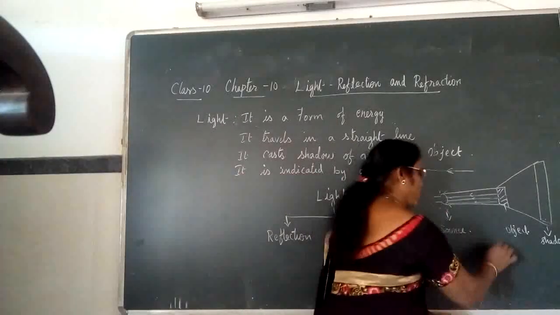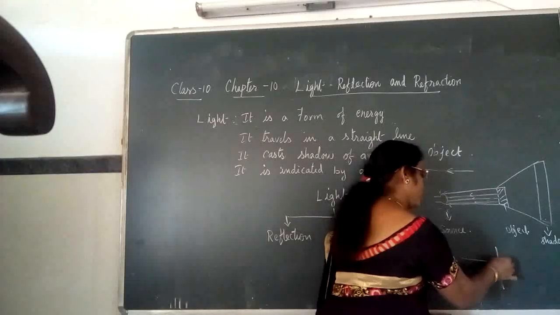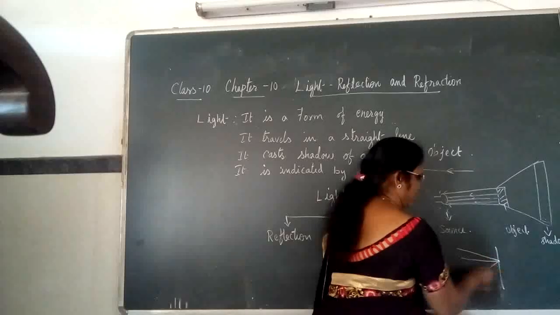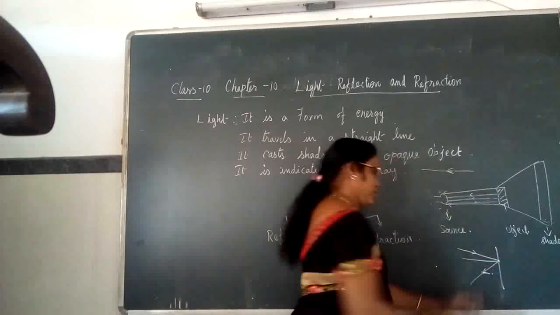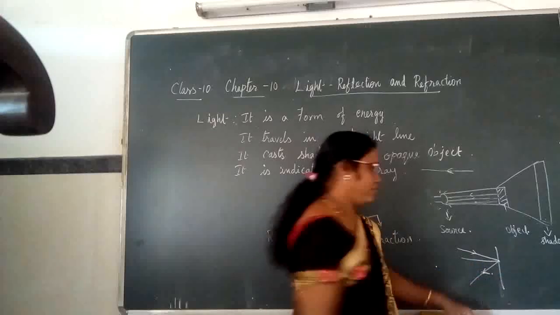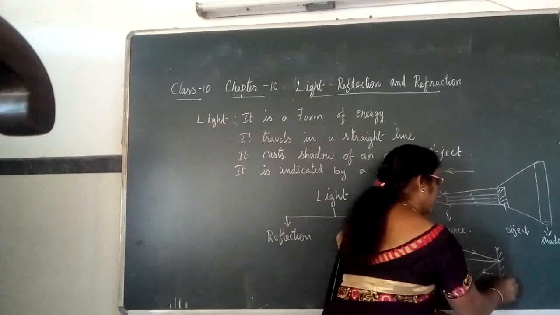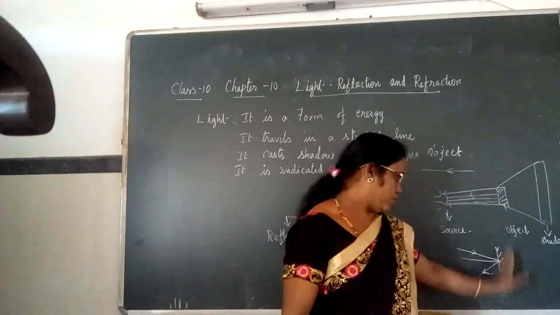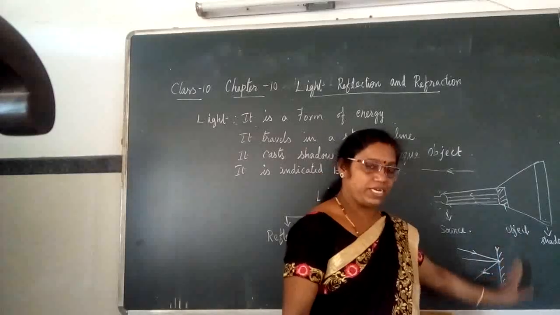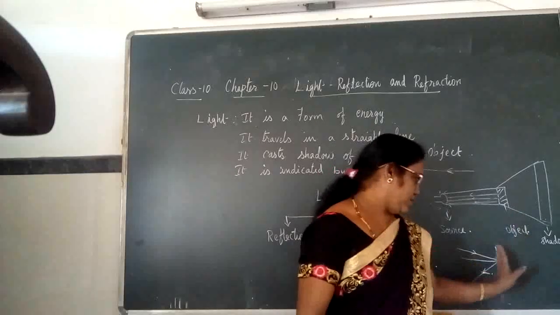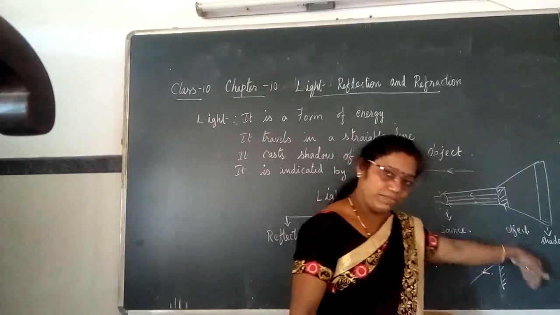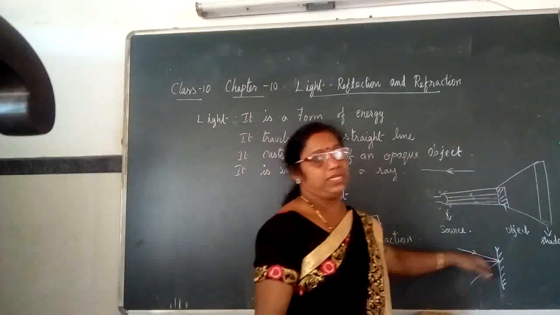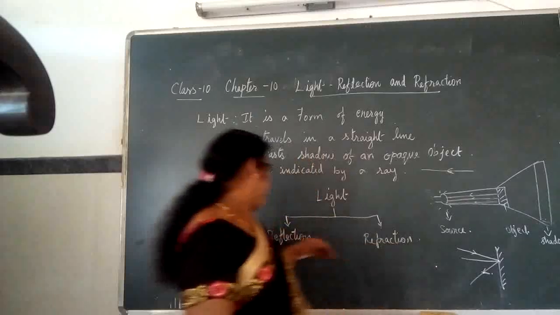When the light ray falls on a smooth surface and cannot enter through the medium to the other side, it gets bounced back. This is called reflection.